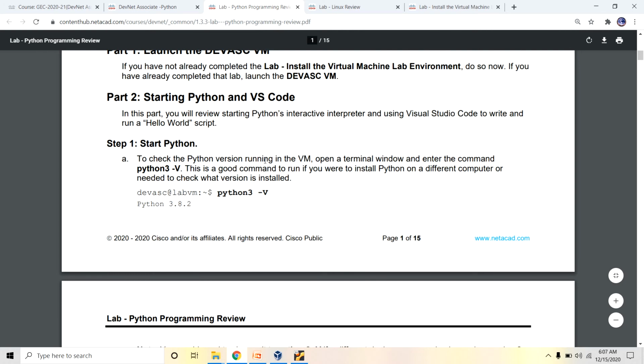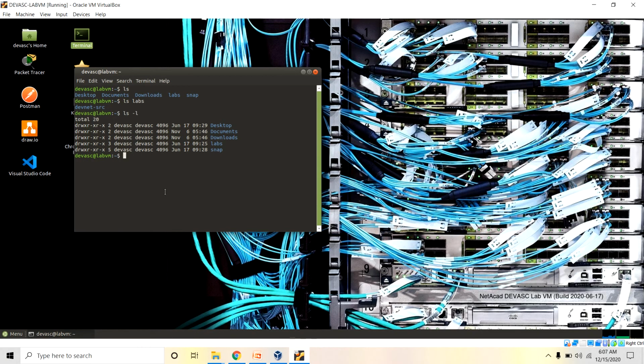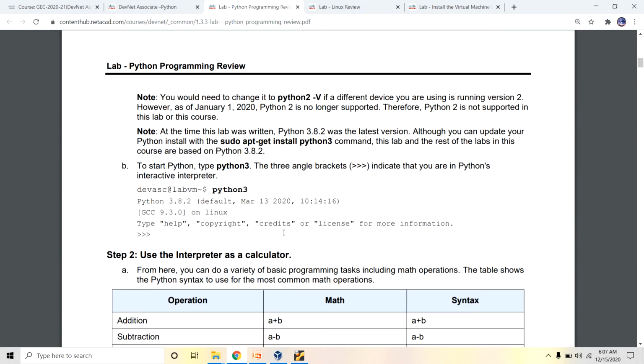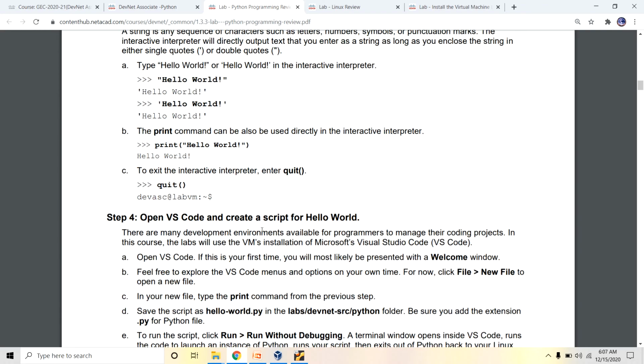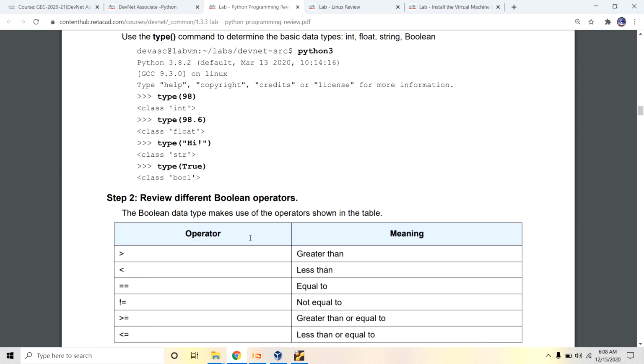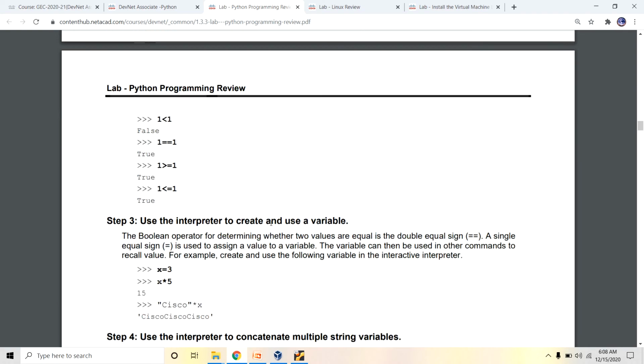Start Python. To check the Python version running on the virtual machine, open a terminal window and enter the command python3 -V. Now you can copy this code and paste it here. The Python version is already Python 3.8.2. The same procedure you follow to execute all the Python commands. This is the basic information on how Python commands are executed on a device.